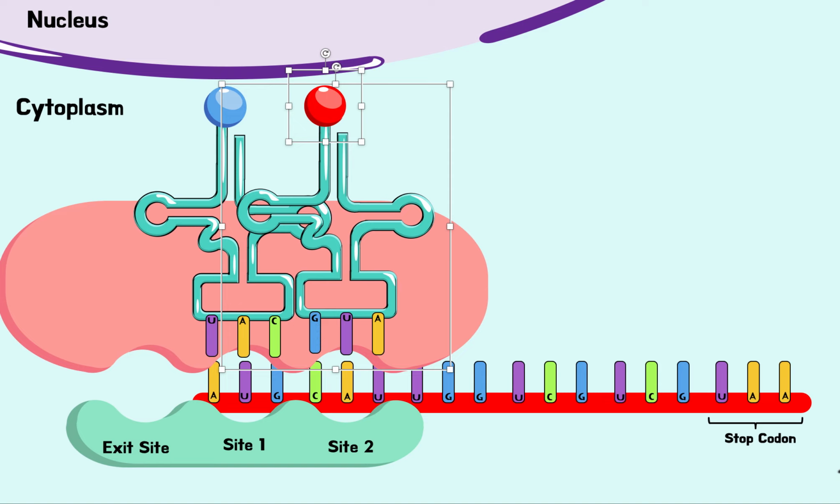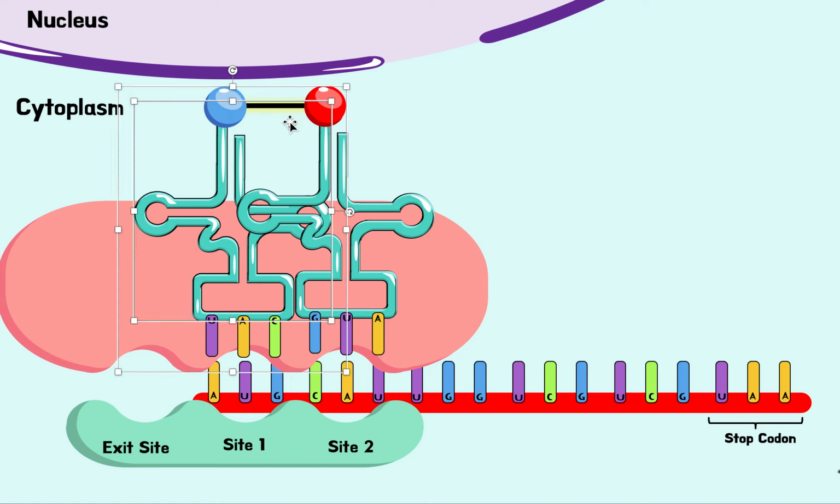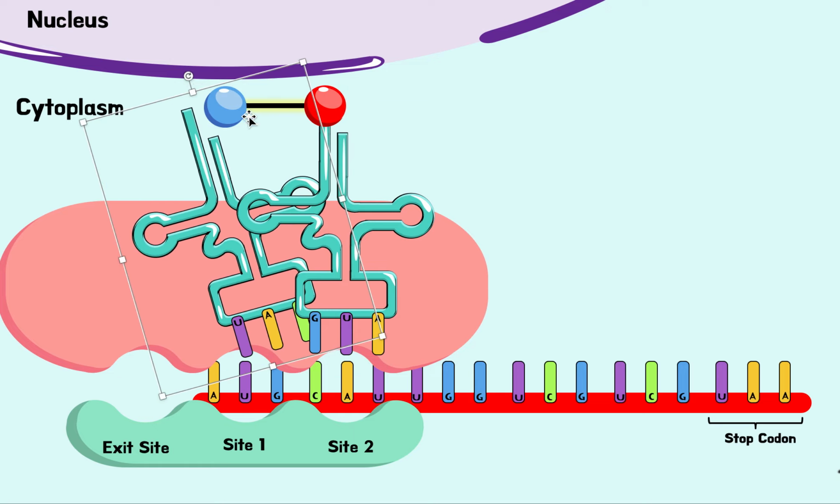So now it binds, and now what happens is there's going to be a bond that's going to form between these two amino acids. We're going to start making a chain here. So it binds and forms this chain. And then as soon as this bond happens here, this tRNA, let me show you, this one is going to break off from its amino acid. So essentially, this amino acid was transferred to this tRNA here. And so this whole process right here is called elongation. So after this peptide bond is formed, we elongated this amino acid chain. It basically became a bit longer. So this is called elongation. So first we had initiation, now we have elongation.